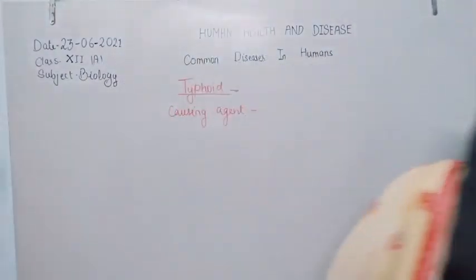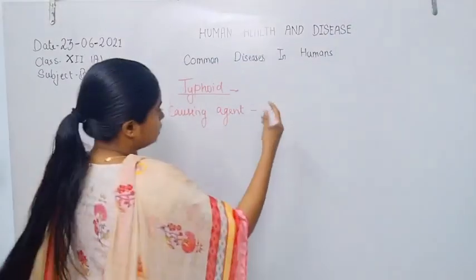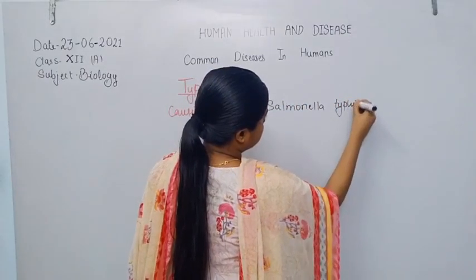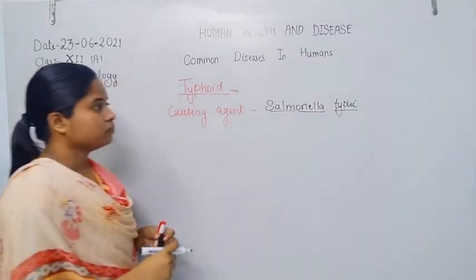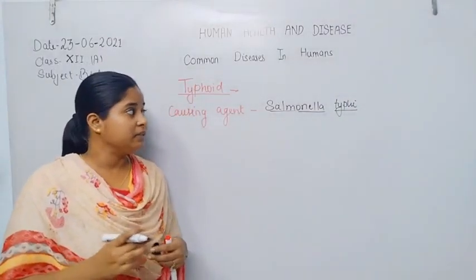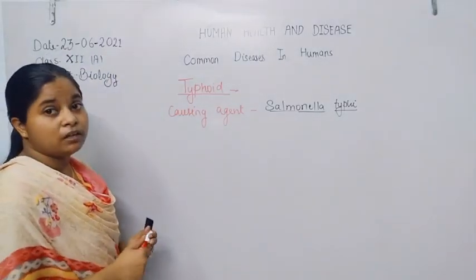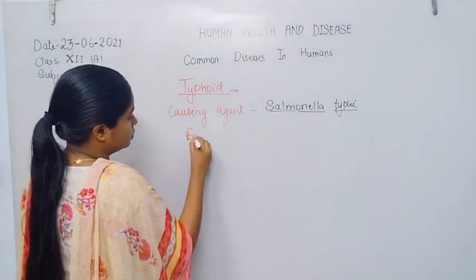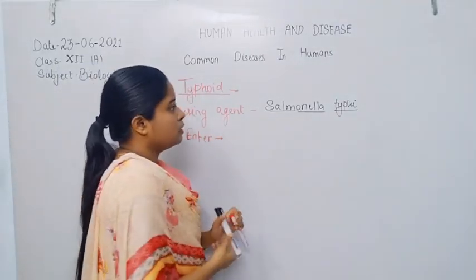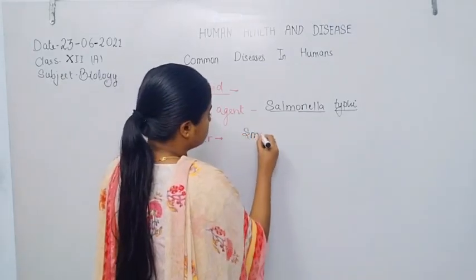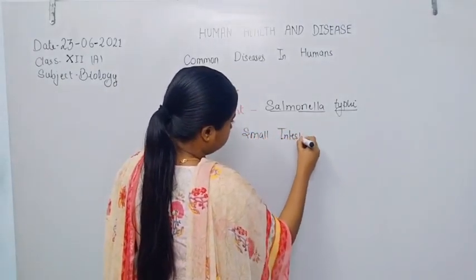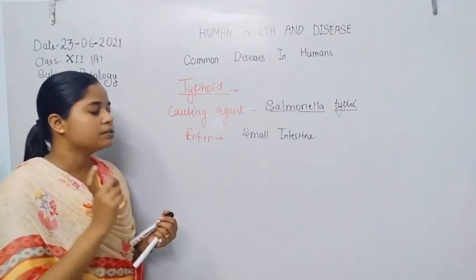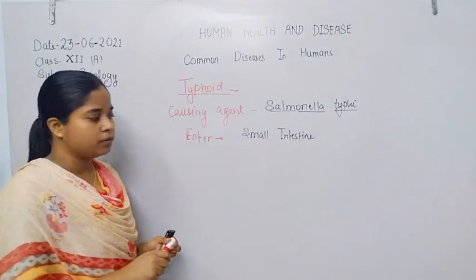So the disease-causing agent is Salmonella typhi, a bacteria that first infects or enters into the small intestine, and then after spreads in all the organ systems of the infected person.